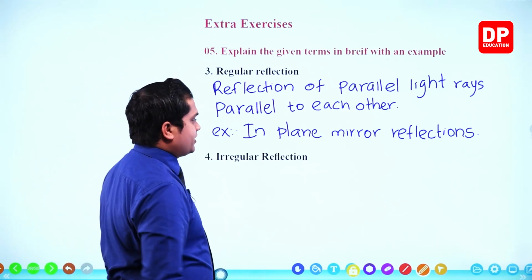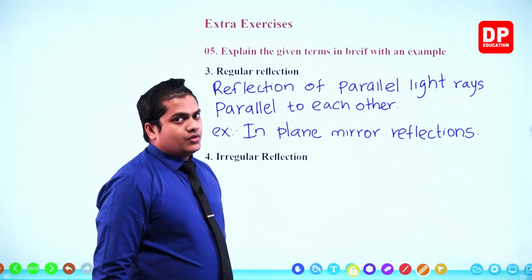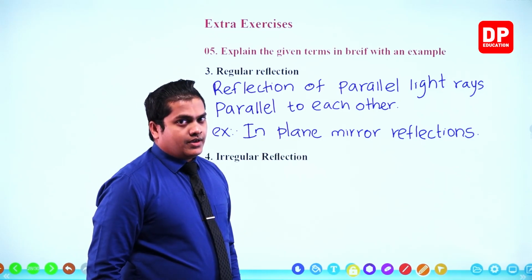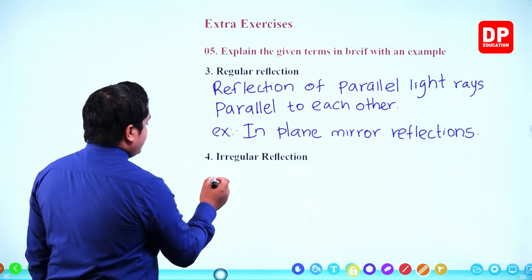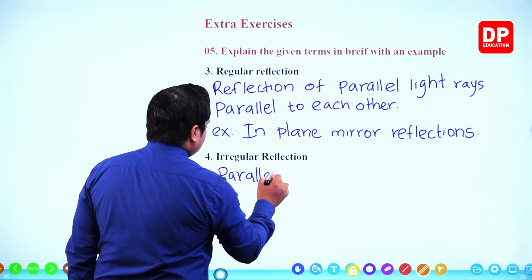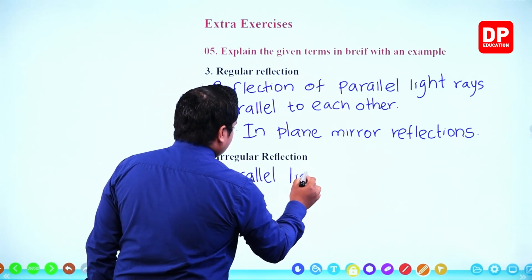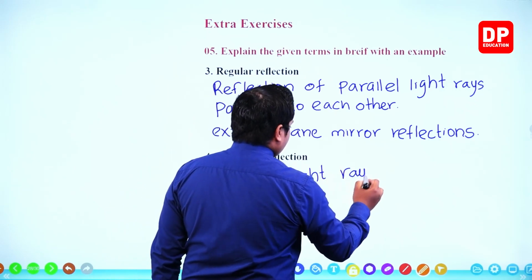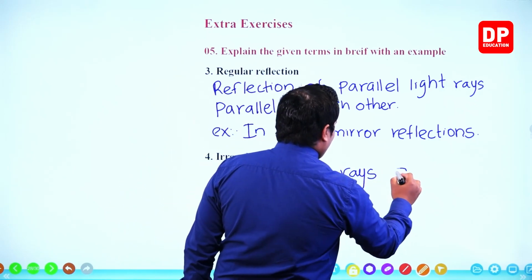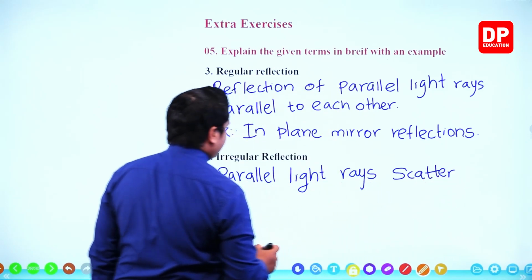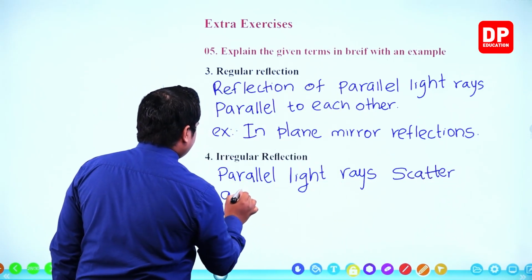Irregular reflection: the scattering of light rays. Here parallel light rays scatter after the reflection.